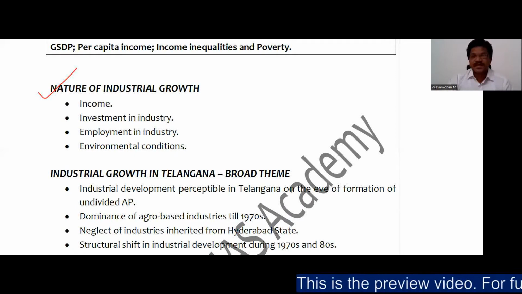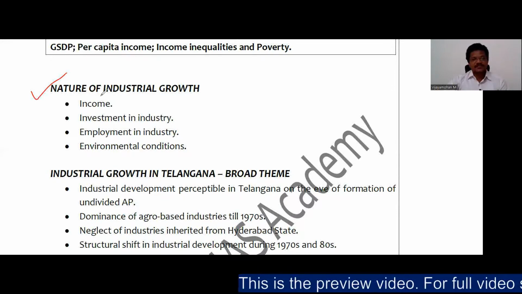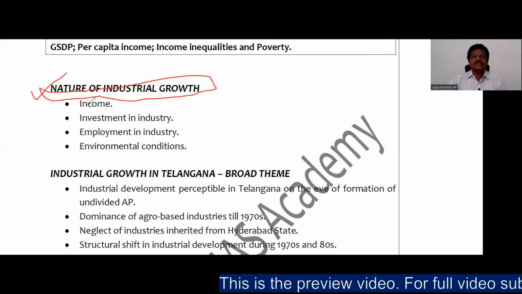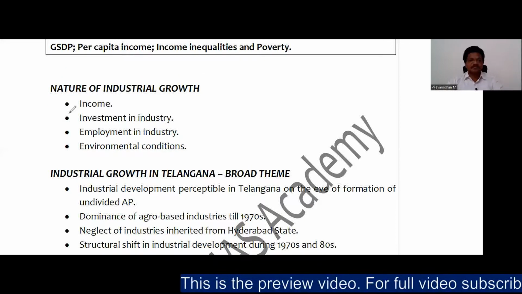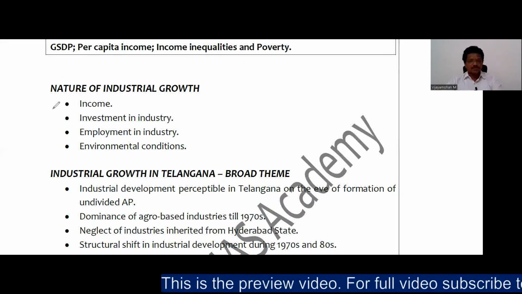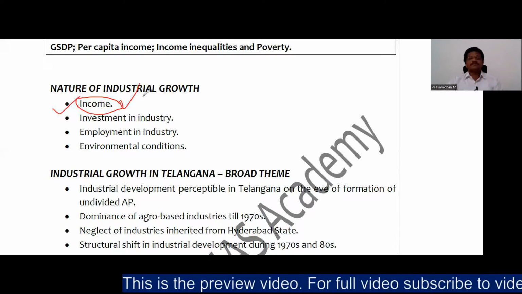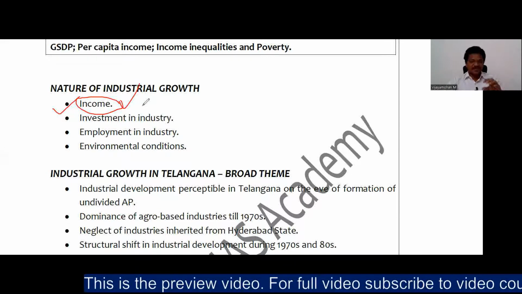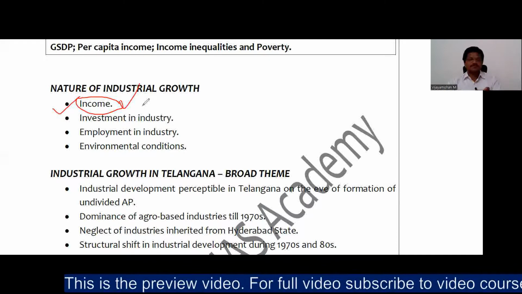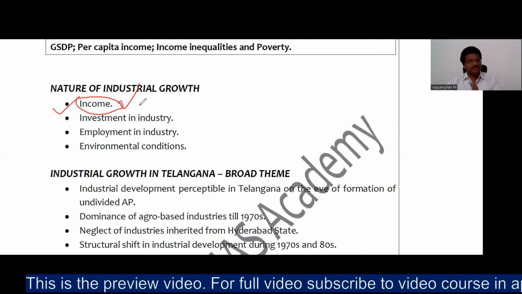So now, as I already told you, the first stream of our discussion is the industrial growth of the Telangana area, the nature of industrial growth. What is the nature of industrial growth that you can observe in the Telangana area during the period of 1956 to 2014? So we will see the nature of growth of income, that is, the share of the industrial sector of the Telangana area in the total income, or you can say the share of industrial GSDP in the total GSDP.